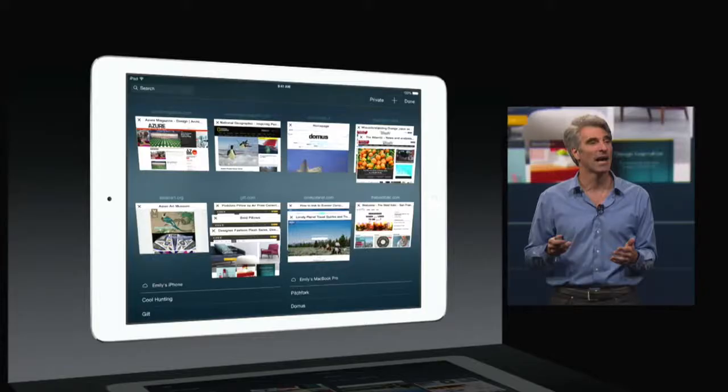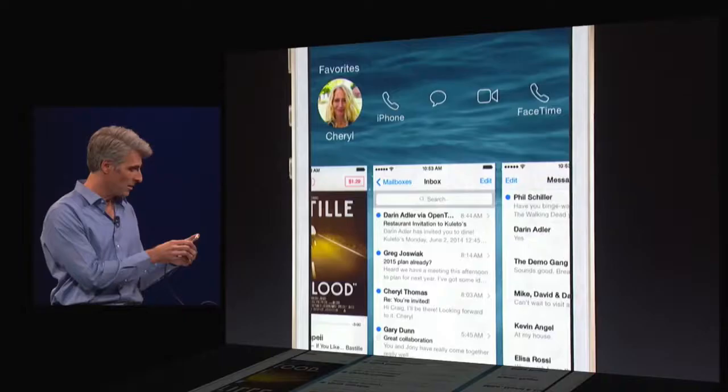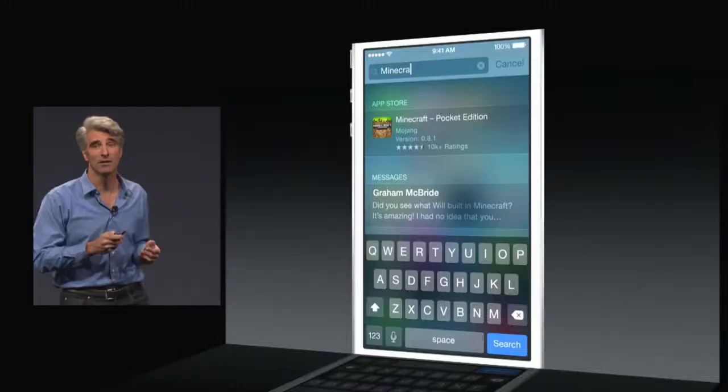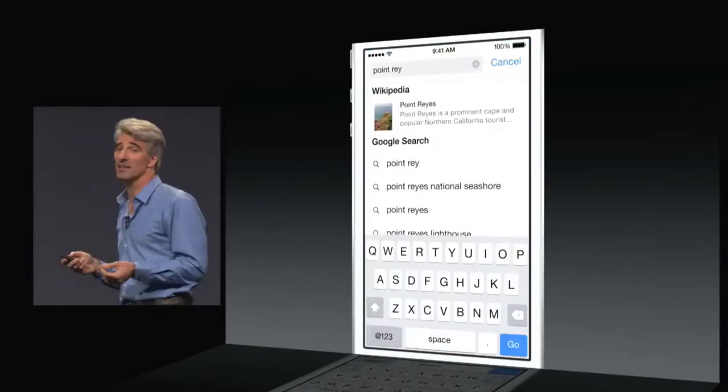Safari on the iPad has been retouched, so you can see all of your tabs just like that in a big view. When you multitask, you can see an overview of the most recent people you have been talking to. When you click on them, you just get that view right there for a quick respawn. Spotlight search has been retouched, so you can actually search for applications, even ones you don't have yet, and install them. And it's a more extensive search.